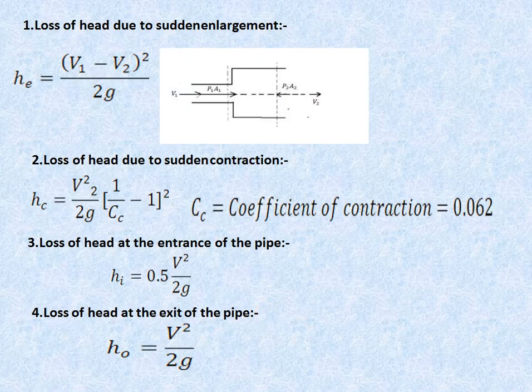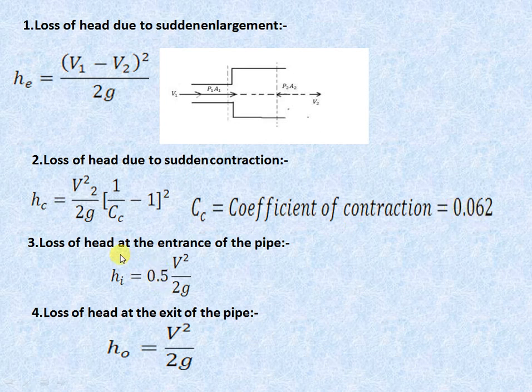The first minor loss is loss of head due to sudden enlargement. Here you can see he is equal to (V1 minus V2) square by 2g. V1 is the velocity in the small diameter pipe and V2 is the velocity in the large diameter pipe. V1 is greater than V2 because where the area is minimum we get maximum velocity, and as the area increases, pressure increases and velocity decreases. So please remember this formula. The second type of minor loss is loss of head due to sudden contraction, and by using this formula we can calculate it. Here Cc is the coefficient of contraction.